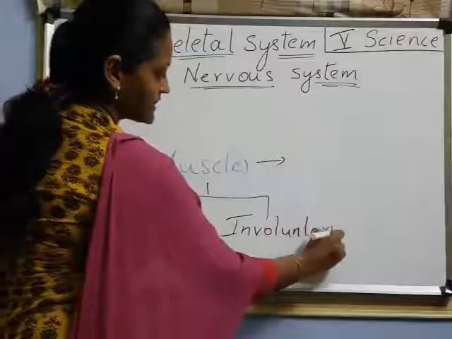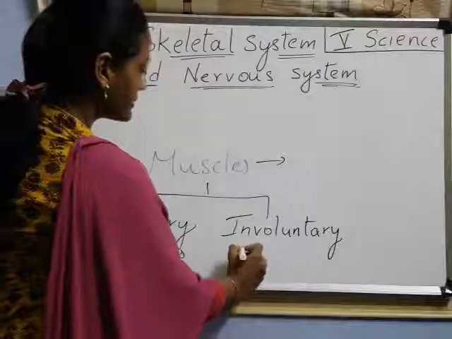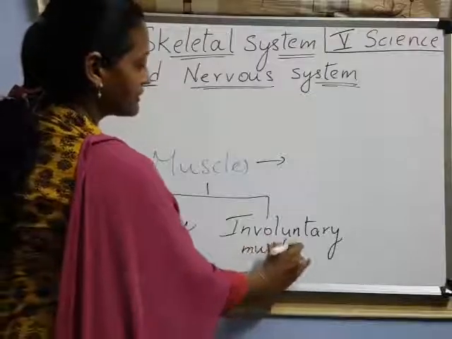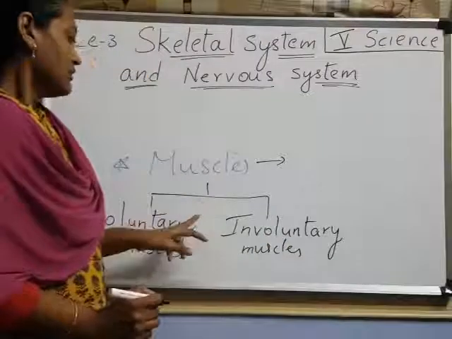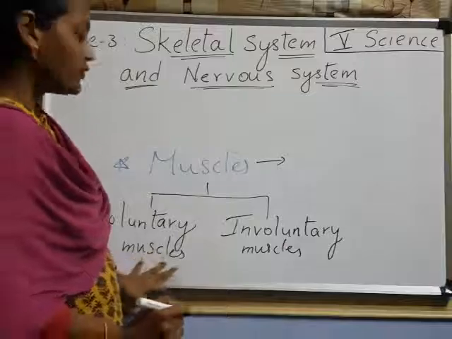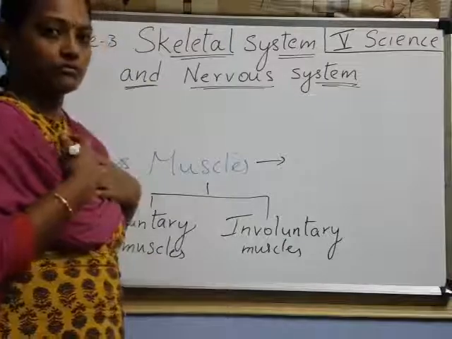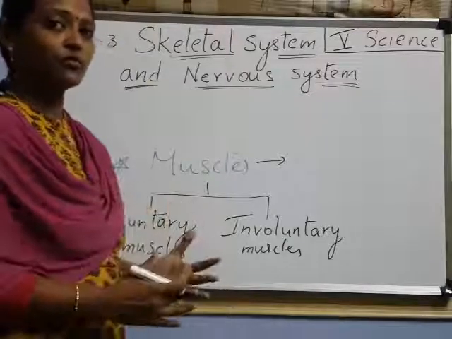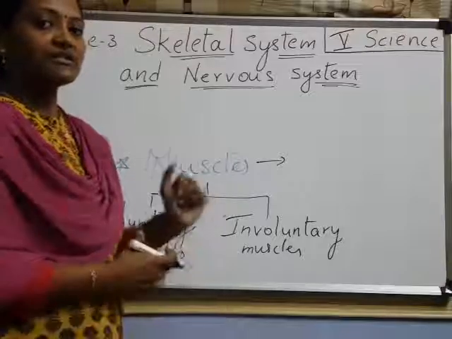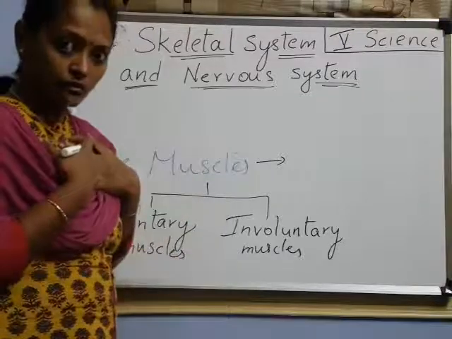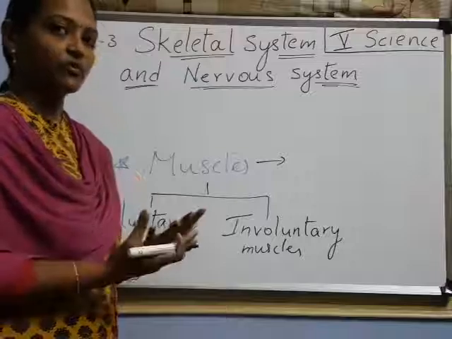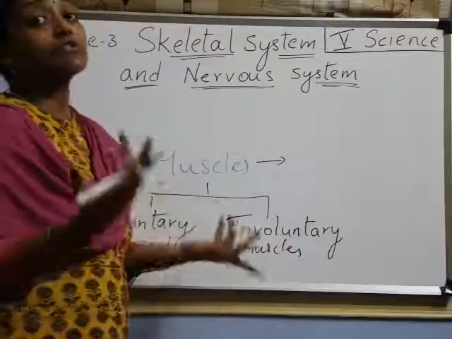Now I will tell the difference between these two. Voluntary means muscles and bones can move with our knowledge, so we are able to control them. But involuntary means some muscles move without our knowledge.